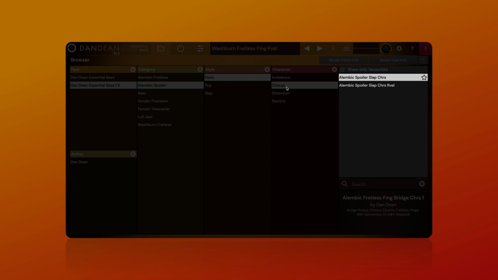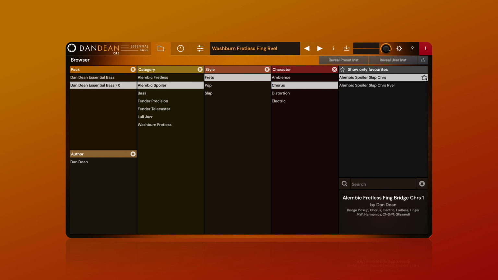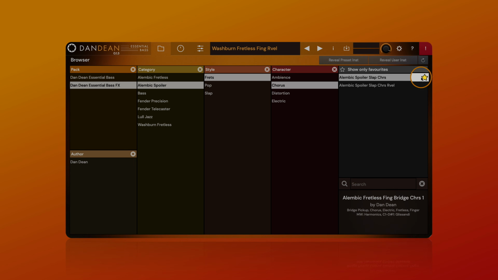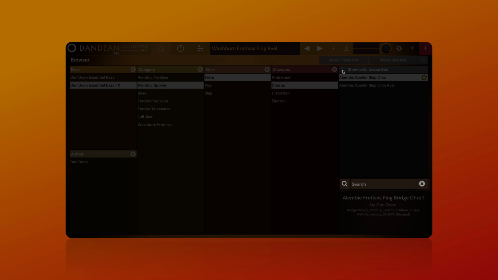Results are found here, and these can be favorited by clicking on the star icon. You can then choose to view only your favourites by clicking Show Only Favourites. A handy search bar can be found directly below the results.